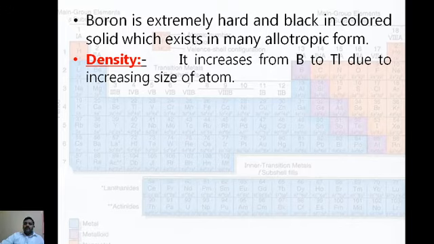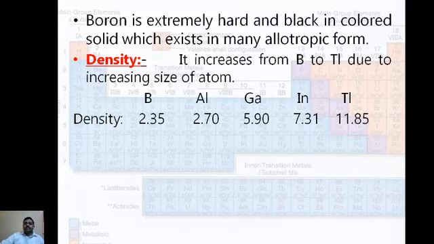Density. How do we calculate density? Density is equal to mass divided by volume. We can apply it to the 13th group of elements. It increases from boron to thallium due to the increased size of the atom. From boron to thallium, atomic number increases, number of shells increases, therefore atomic size increases, and as atomic size increases, the density gradually increases. Here boron is 2.35, thallium is 11.85.